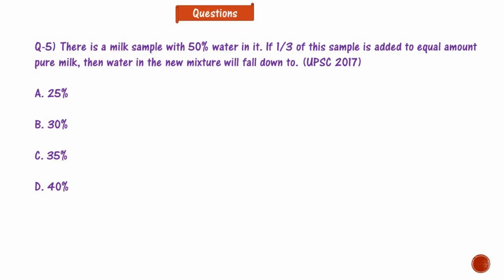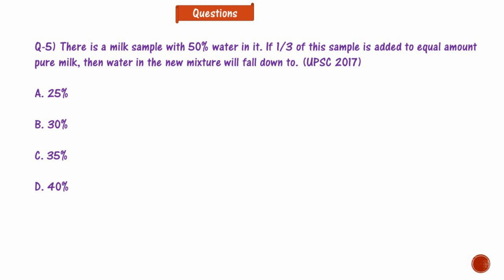Now moving towards question number 5. There is a milk sample with 50% water in it. If 1/3 of this sample is added to equal amount of pure milk, then water in the new mixture will fall down to, it is UPSC 2017 question. The options are 25%, 30%, 35%, 40%. Please solve this question and write the answer in the comment box.